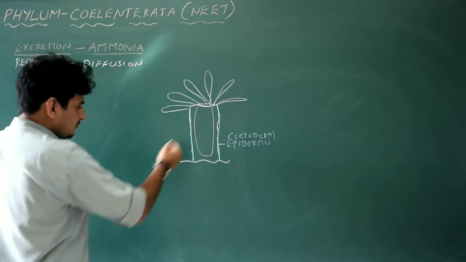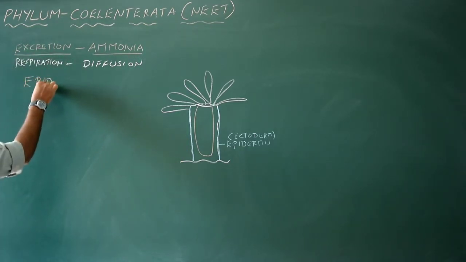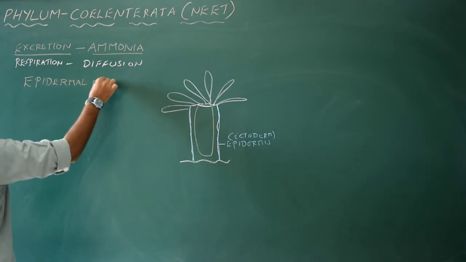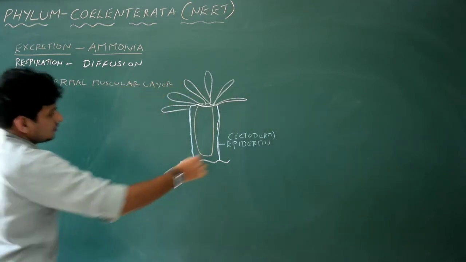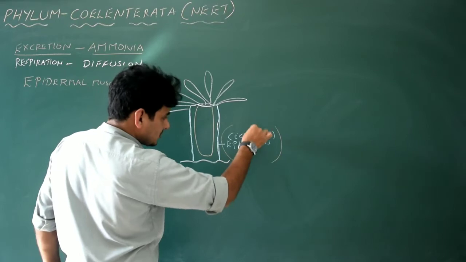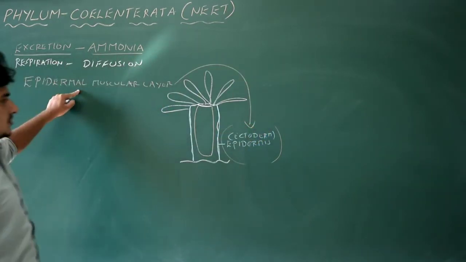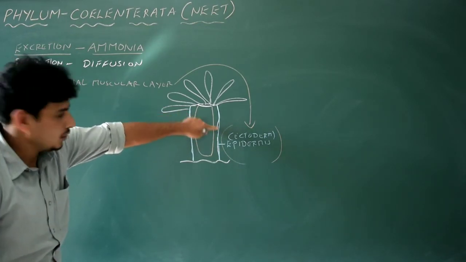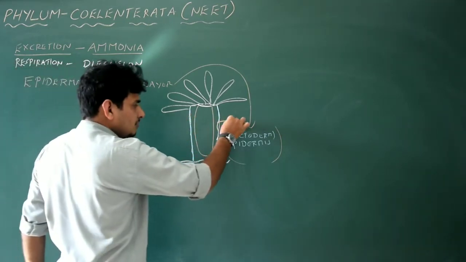Now the layers. We talk about its outermost layer, that is the epidermal muscular layer. So this particular epidermis, what you are seeing here, the outermost layer, is nothing but the epidermal muscular layer, that is muscles. That means it contains muscle cells. Got it? Okay. What is the function of muscle cells?